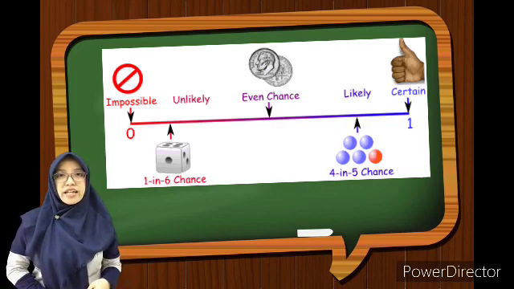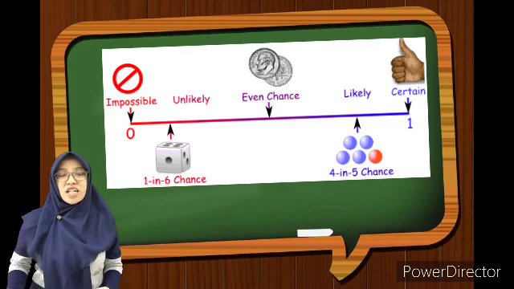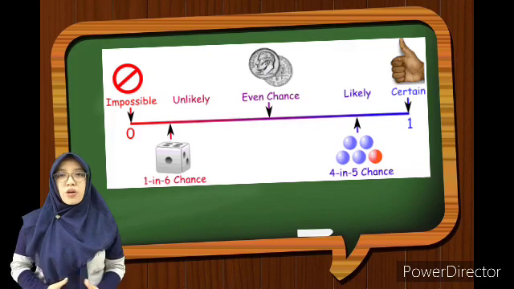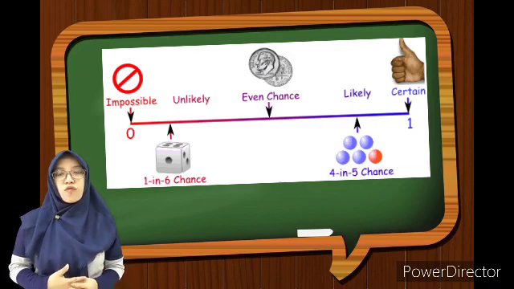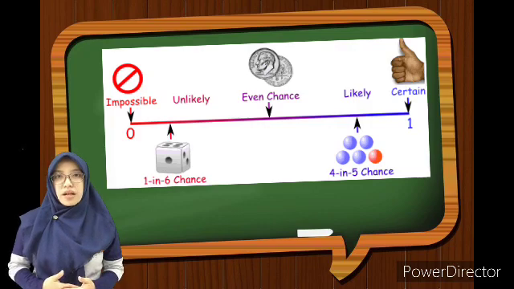So certain lays on the number 1 in the probability line. In between 0 and 1, we have possible outcome. That possible outcome, it depends on the probability that we can get. And to state the exact probability, we usually use fraction. Fraction in the probability means desired outcome over possible outcome.